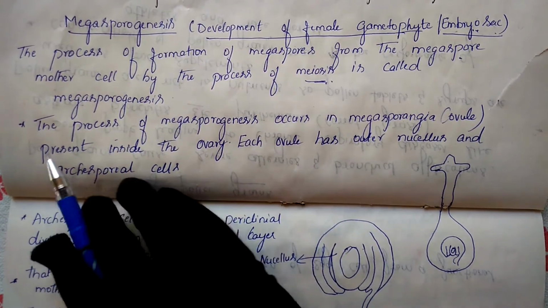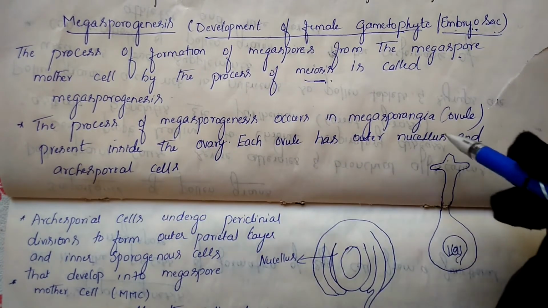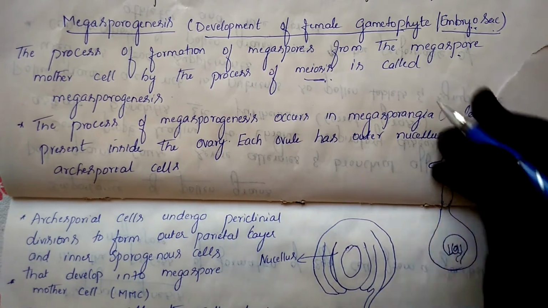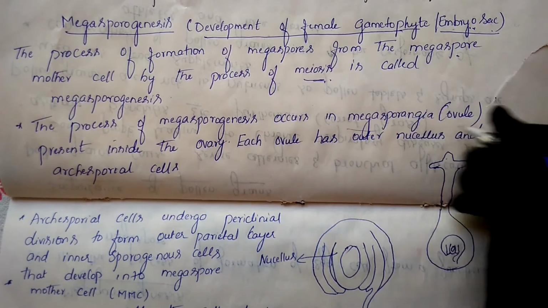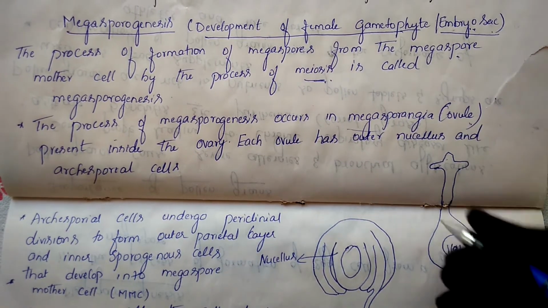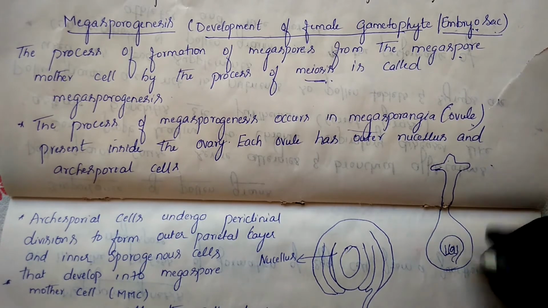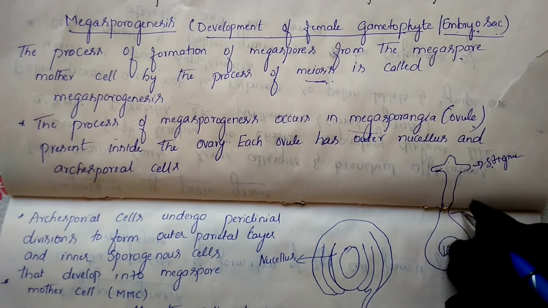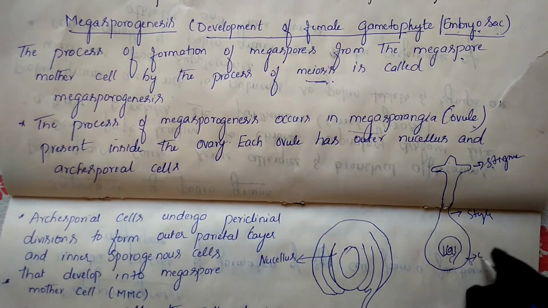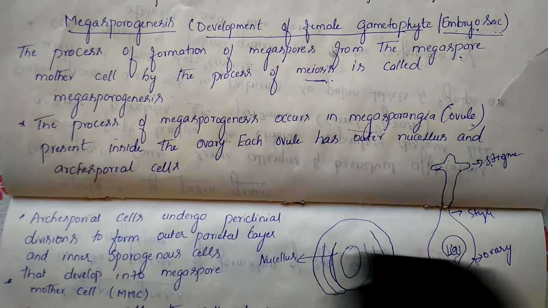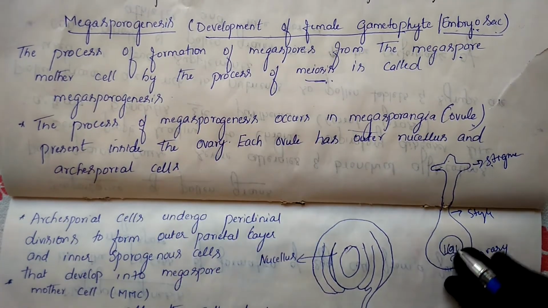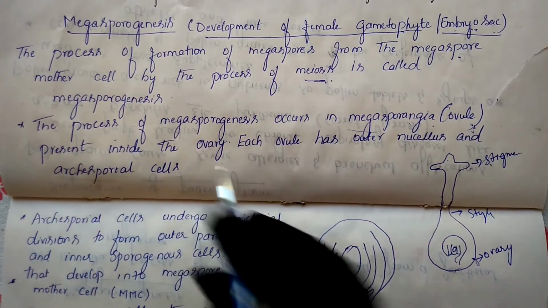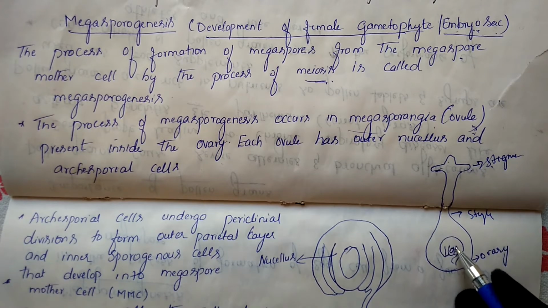Next, the process of megasporogenesis occurs in the megasporangium, as I said just now. So where does it appear? Inside the megasporangium. Megasporangium is nothing but the ovule. In our previous class I discussed the structure of the gynoecium. This part is the stigma, this is the style, and this is the ovary. So where does it take place? Megasporogenesis, the formation of megaspores, takes place in the megasporangium or ovule, which is present inside the ovary.